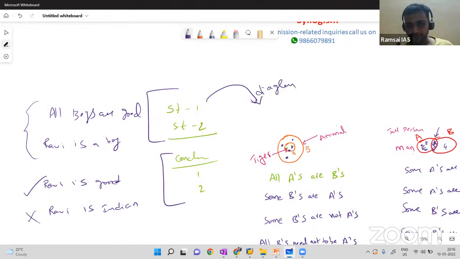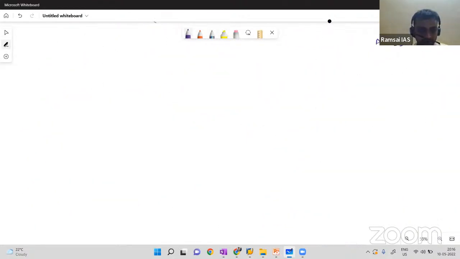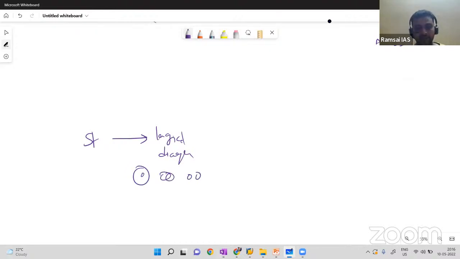a logical diagram from these three cases, and from the diagram you can analyze the conclusions. So again, I'm writing: from statements you have to draw a logical diagram from those three cases. Okay, from logical diagrams you can analyze the conclusions. This is a pattern of solving, this is a method of solving syllogisms. Then for every question we have to draw logical diagrams. Then how many cases do we have? Only three cases. So whatever diagram you draw, that will be from these three cases only.